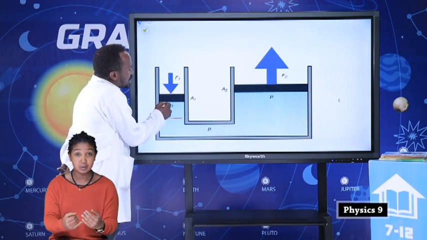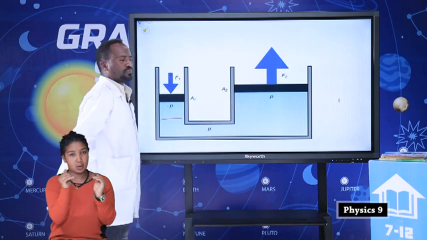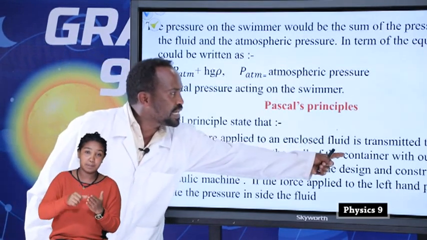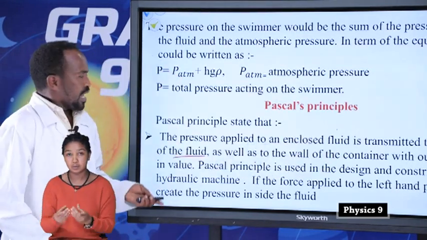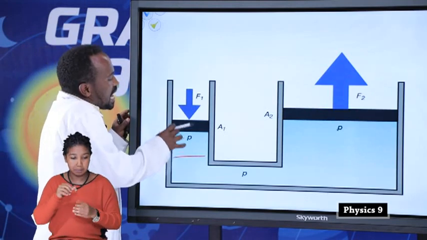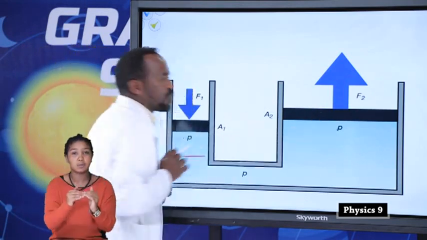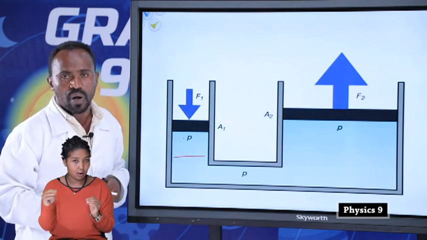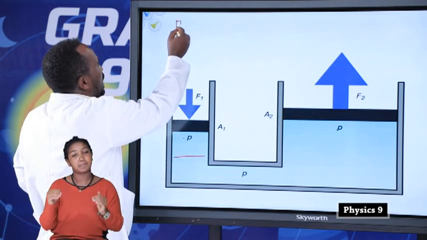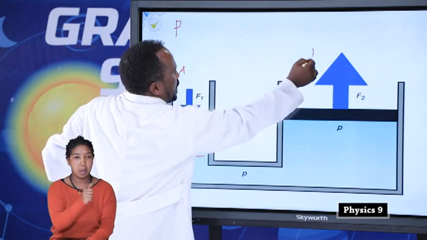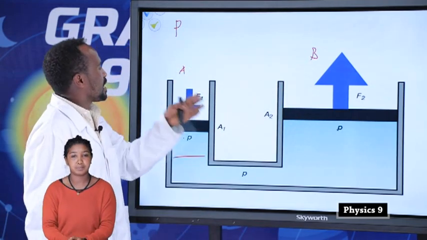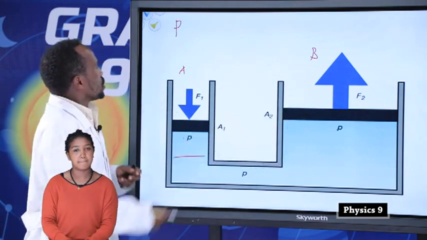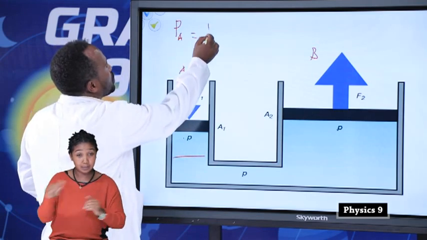Now, the pressure at this point is equal to the pressure at this point, because Pascal's principle says that pressure applied to an enclosed fluid is transmitted to every part of the fluid. But students, you should know that the force at this point is not equal to the force at this one. Let's say the left-hand piston is A and the right-hand piston is B. So pressure at A must be equal to pressure at B.